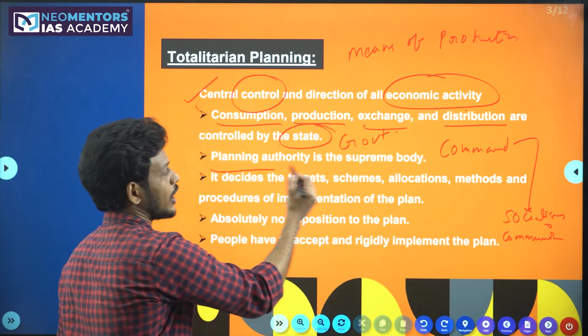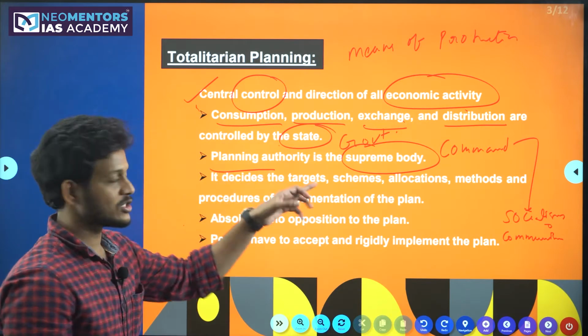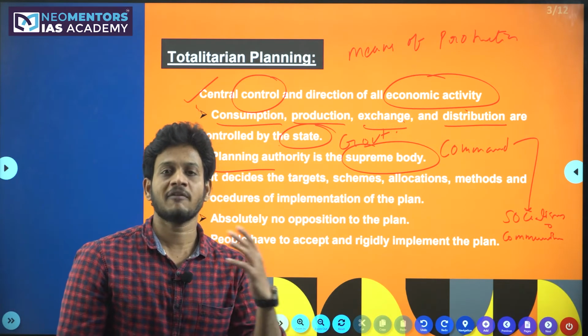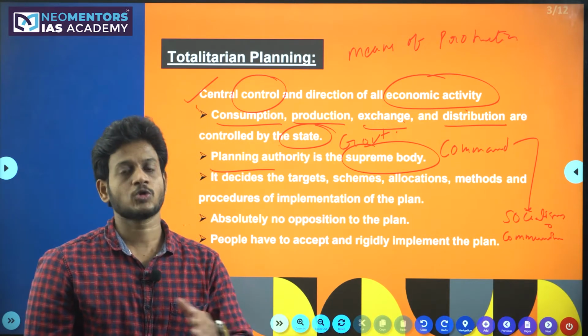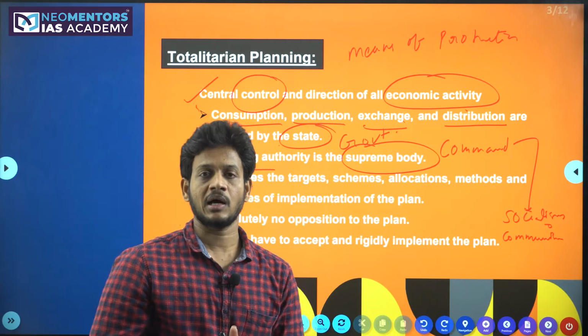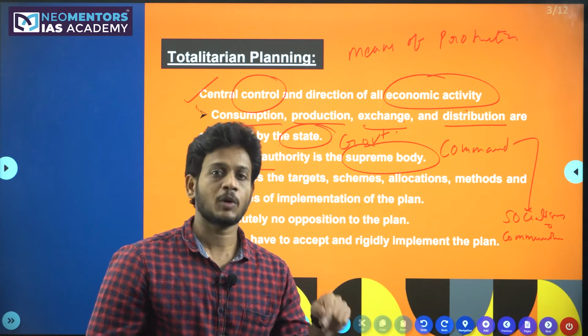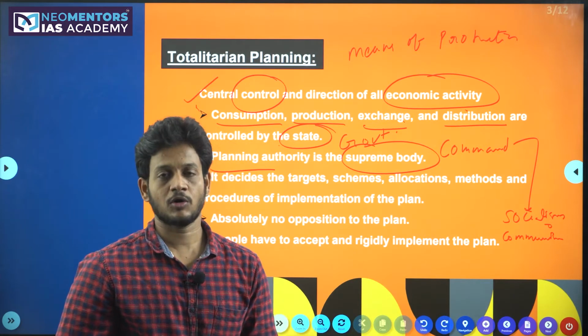The planning authority is the supreme body for the planning itself. It is the supreme body in the sense that, on behalf of the government, we will have a planning body. In India, from 1950 till 2014, the planning body was the Planning Commission. But today the Planning Commission is replaced by Niti Aayog.